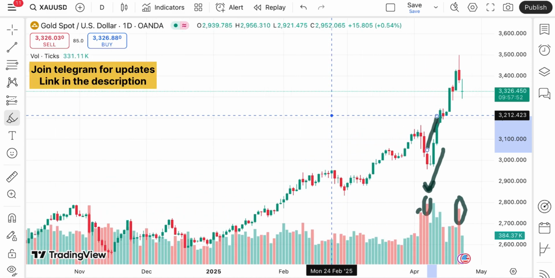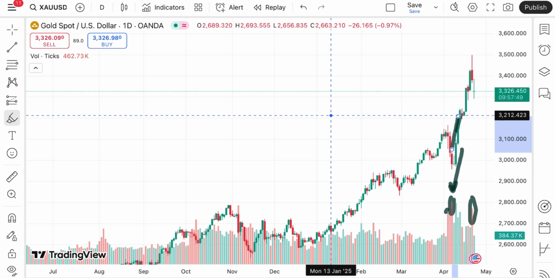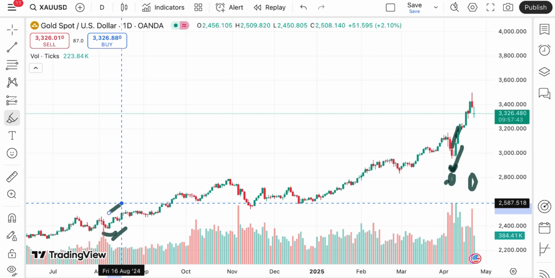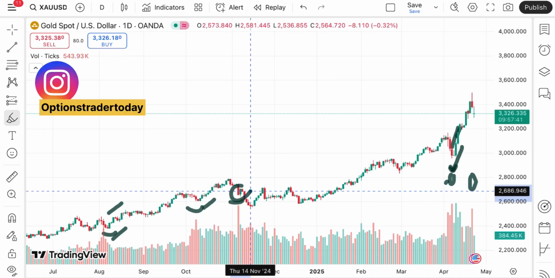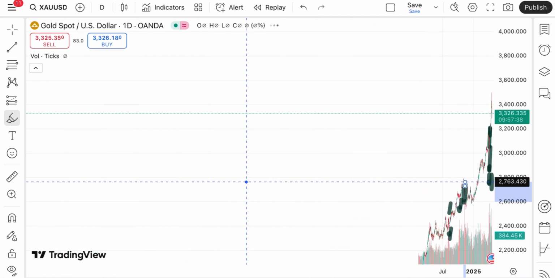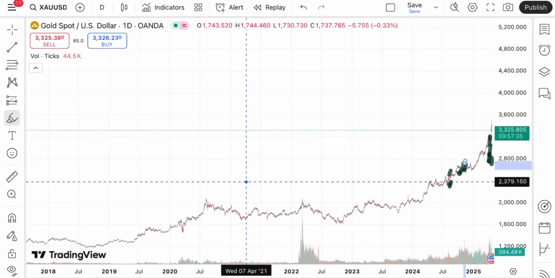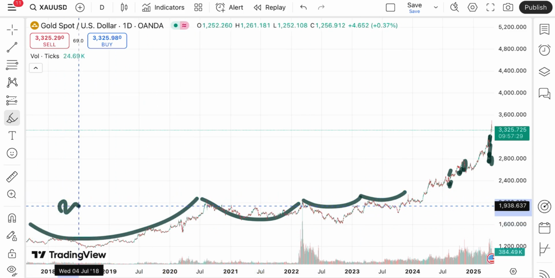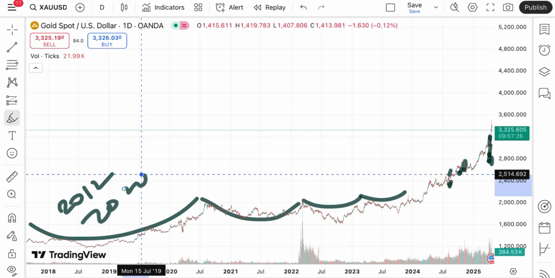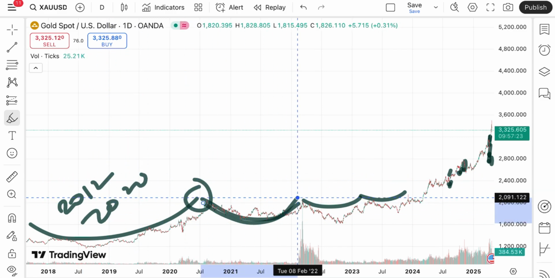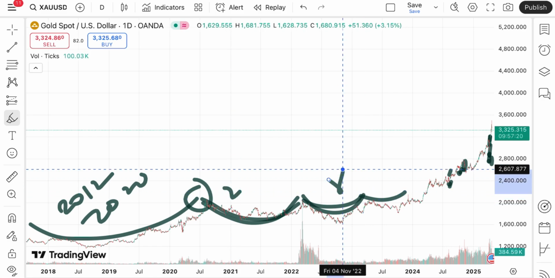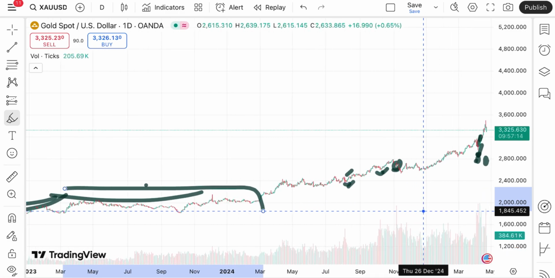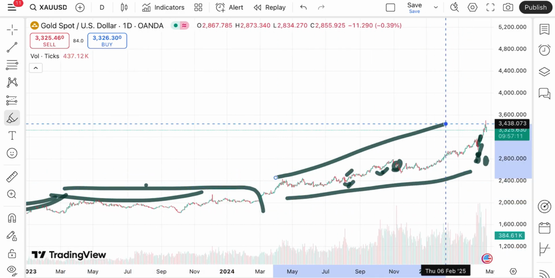If you look at all these trends, chances are high that we can see a reversal. If you look at this trend also, there is a close reversal that happened here, and you can see similarly at this particular level. If you look closely, the price of gold was continuously moving in this zone for quite some time. This is from 2012 to 2020, this was the zone, and when the price moved out of this level, these are a 2 year zone, an 8 month zone and a 4 month zone. And when a zone breakout happens, we have seen the price has not come down to this level and it was continuously moving up.